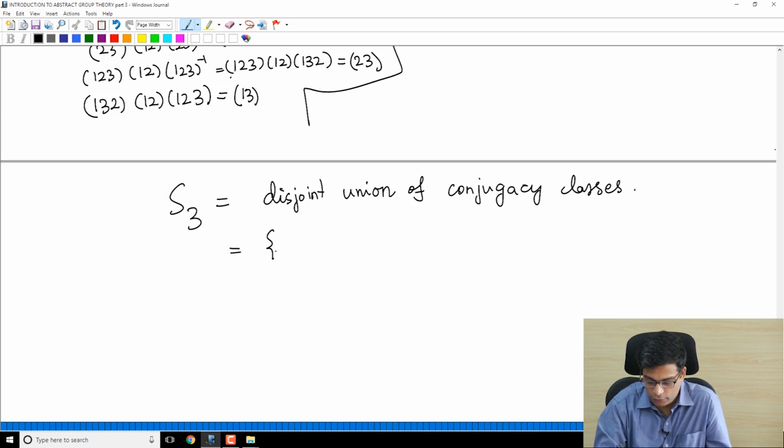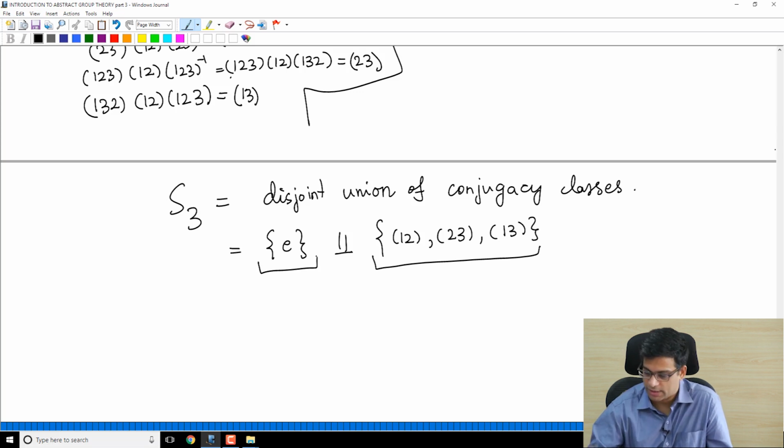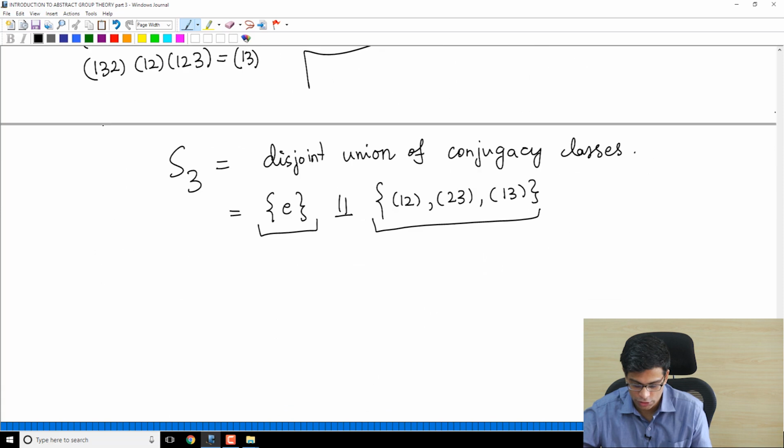So far we have found E, that's one conjugacy class, and all 2-cycles form another conjugacy class. So this is one conjugacy class, this is the second conjugacy class. So far we have managed to account for 4 elements of the symmetric group on 3 letters. The remaining 2 elements must also be part of some conjugacy classes.